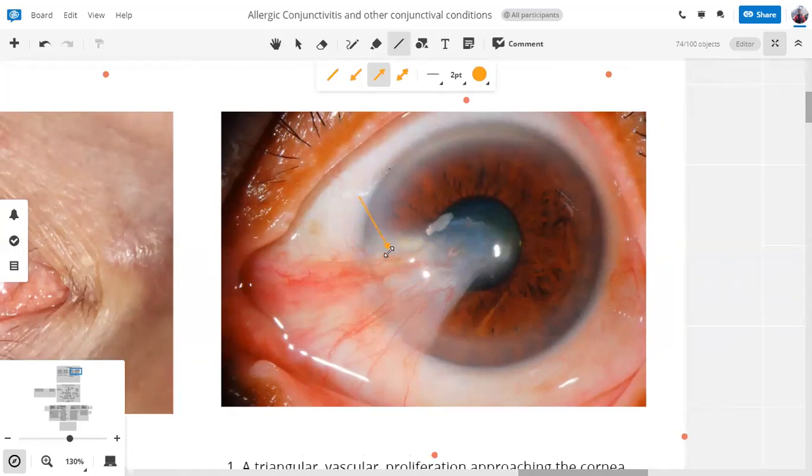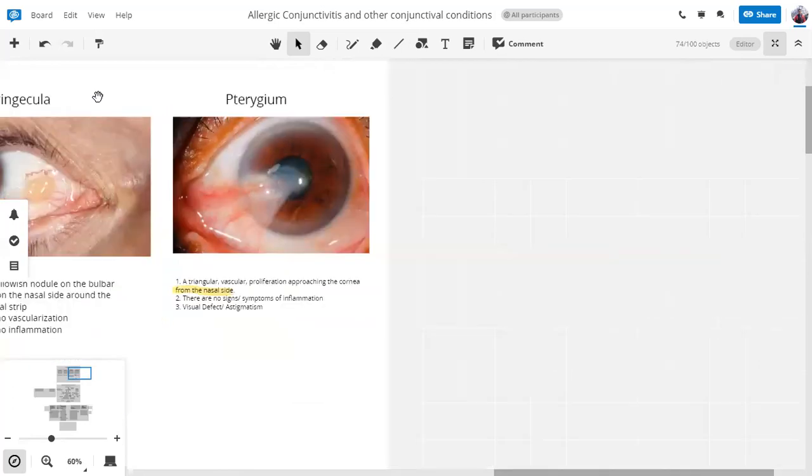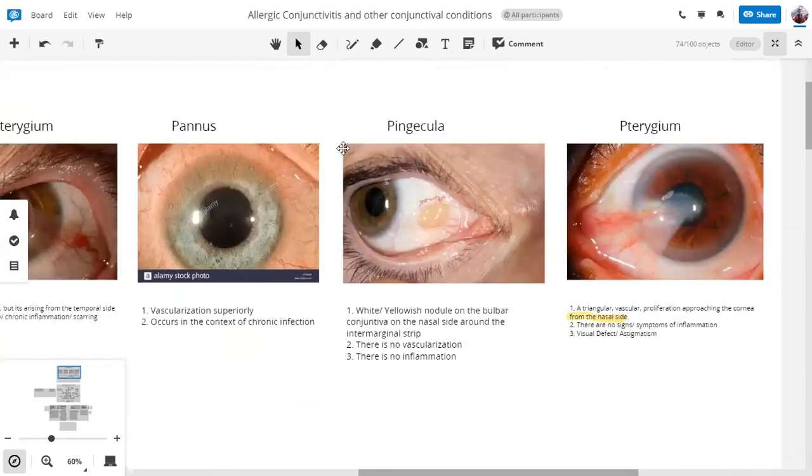Or should it pass? No, it should not pass because this encroachment progresses gradually from this side. First invasion here, then a little more good area, invasion here, invasion here, and up to this area. So a probe does not pass. So the high yield facts which we have discussed in differentiating a pterygium and pseudopterygium are: